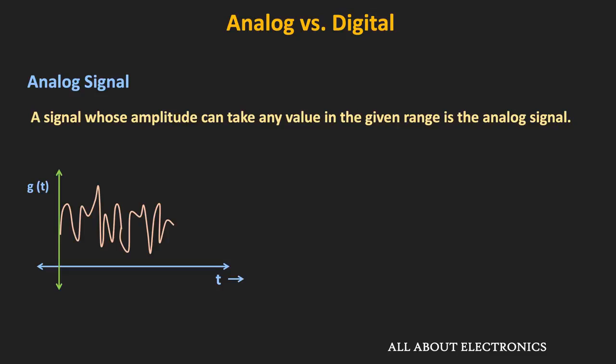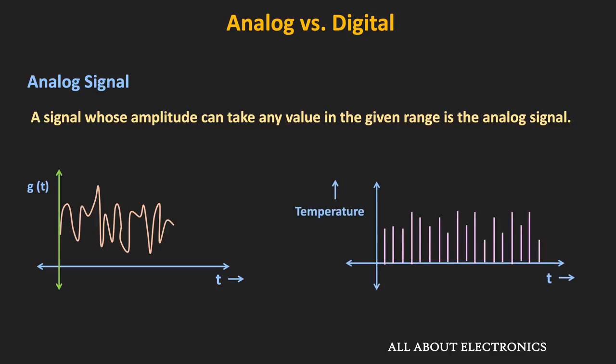Now in the time domain, this analog signal could be continuous or discrete. That means in the time domain, it may exist continuously or it may exist at discrete time intervals. For example, the voice signal is a continuous analog signal. On the other hand, if you measure the temperature of any city at an interval of 1 hour, then it is the case of a discrete signal. But on the y-axis, this temperature can have any value in the given range. But if you see the time scale, then on the time scale it is a discrete signal. So that is the analog signal whose amplitude can take any value in the given range.